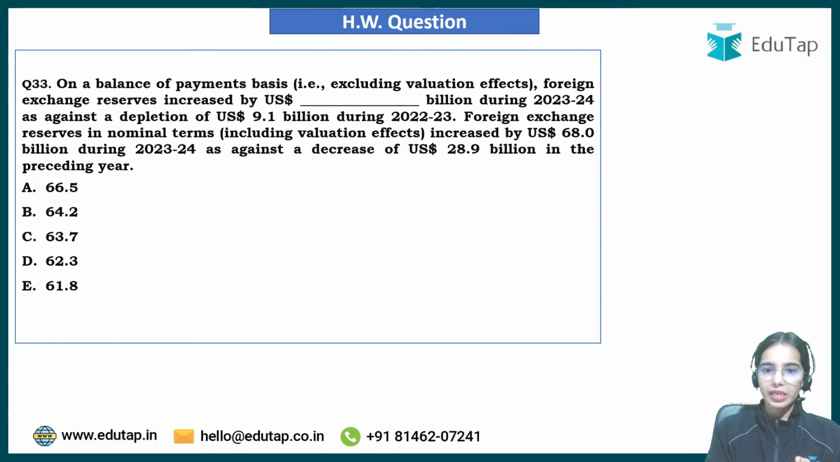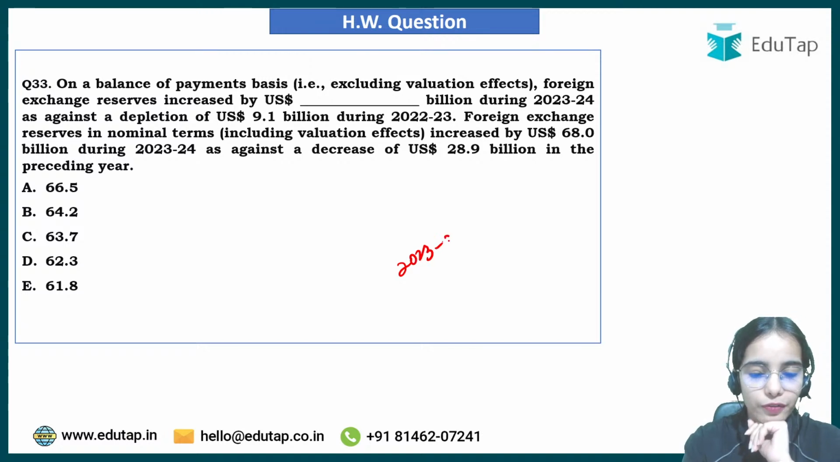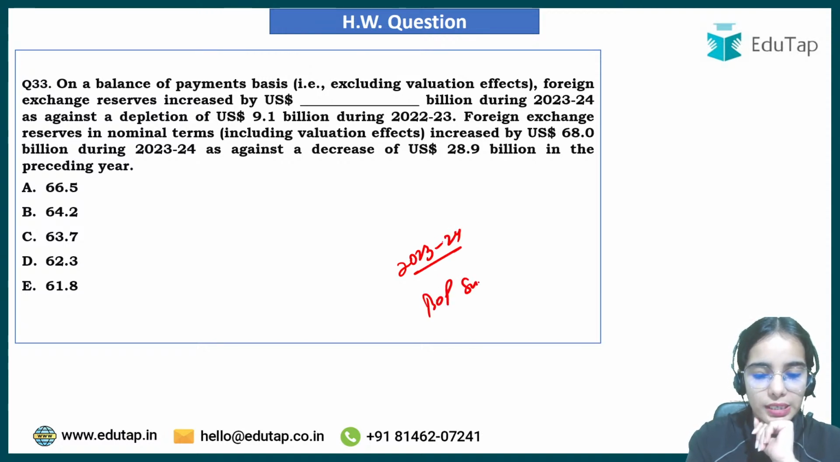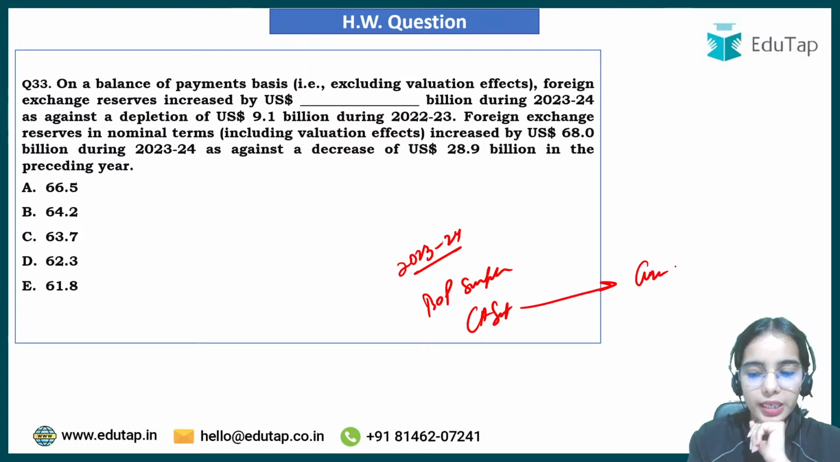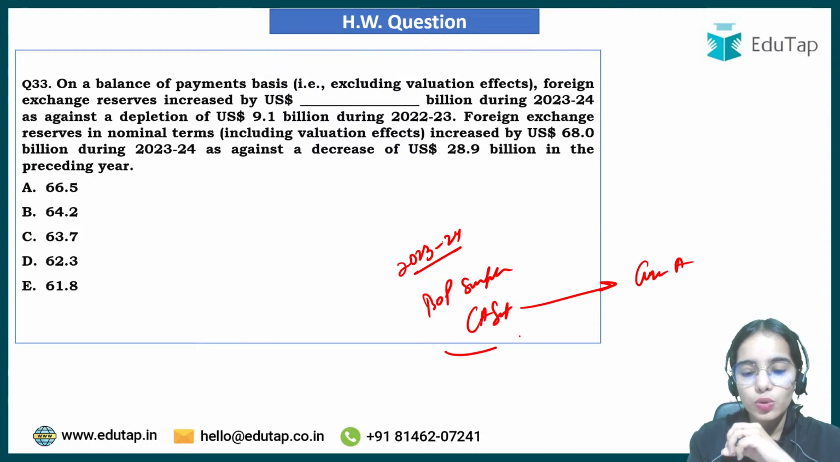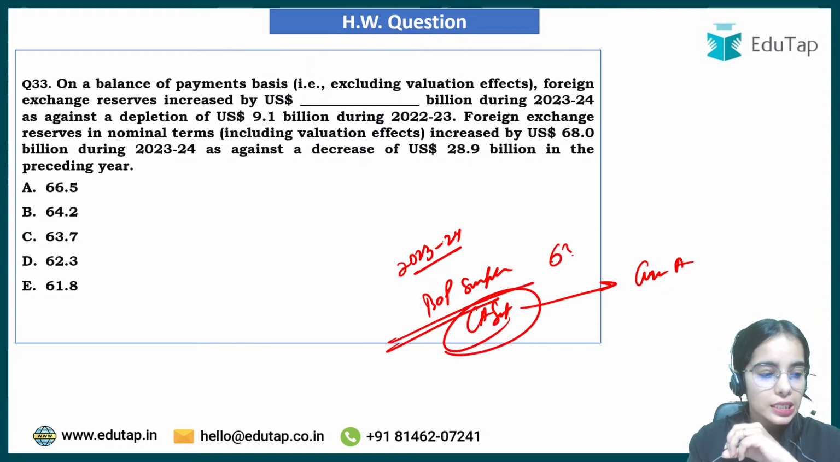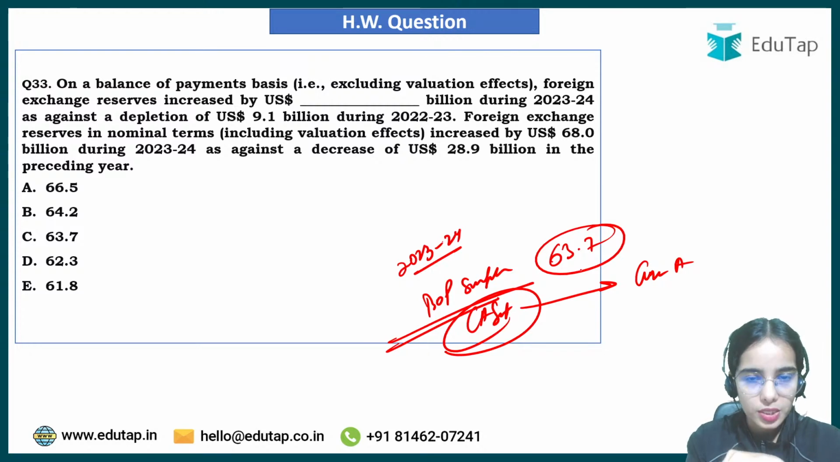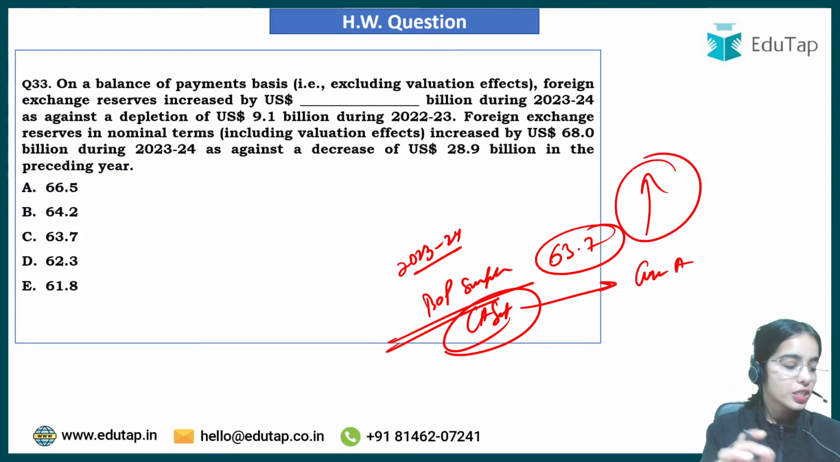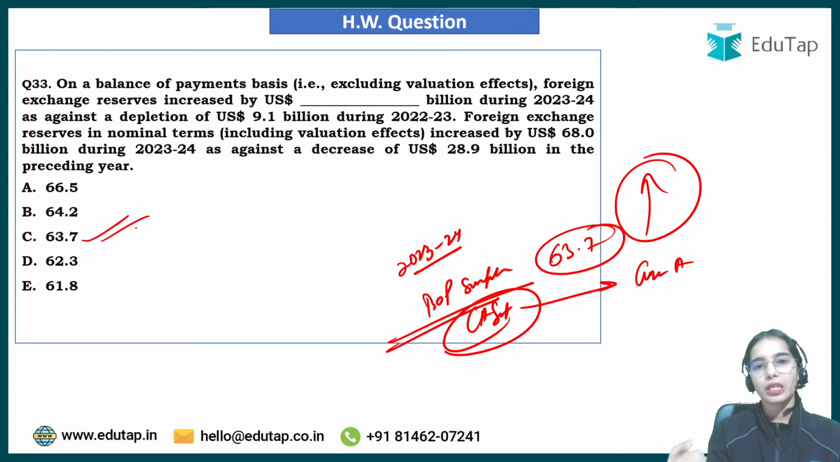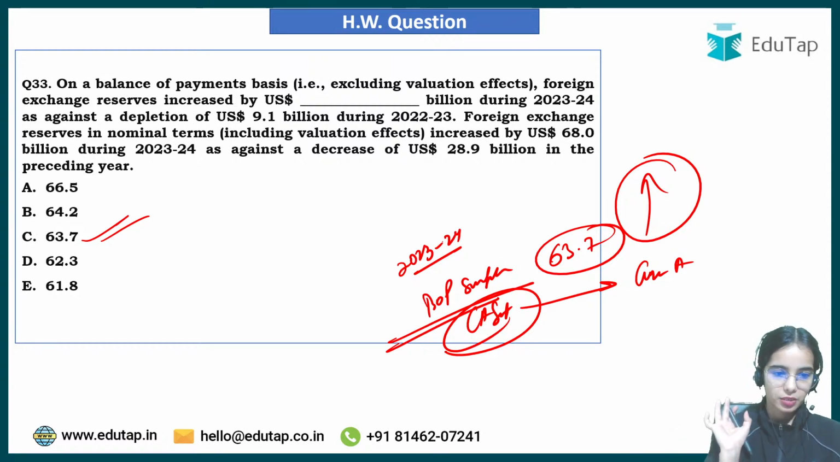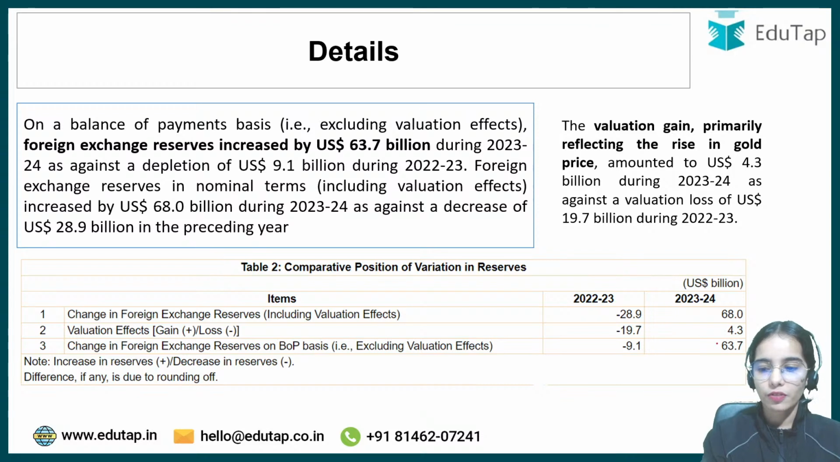Now coming to the next question. On a balance of payment basis, the foreign exchange reserves have increased by US dollar dash billions during 2023-24. During 2023-24, the balance of payment was in surplus because the capital account was in surplus and that was able to cover the current account deficit. So there was a balance of payment surplus of $63.7 billion, and that's why foreign exchange reserves increased by $63.7 billion on the basis of the balance of payment.